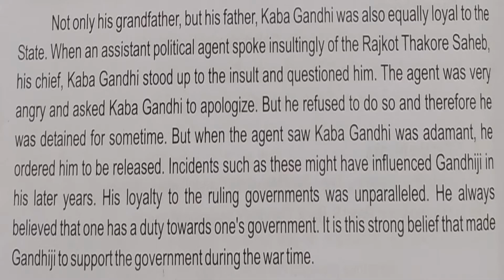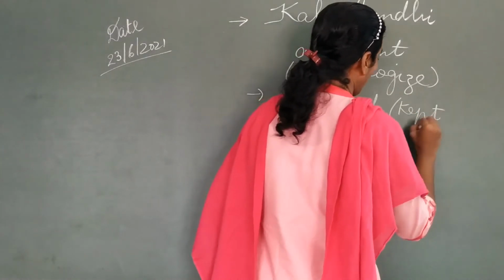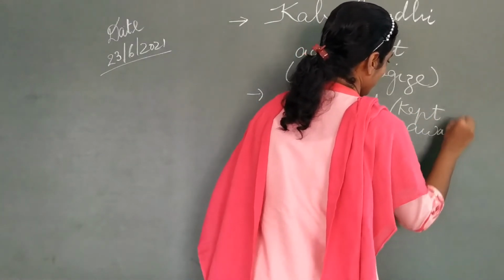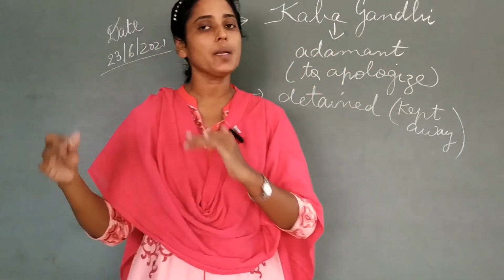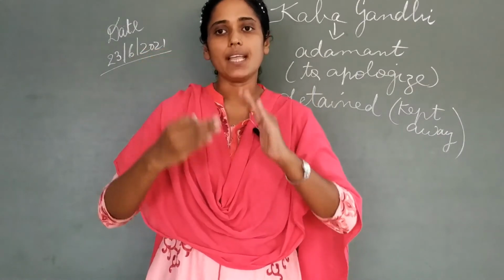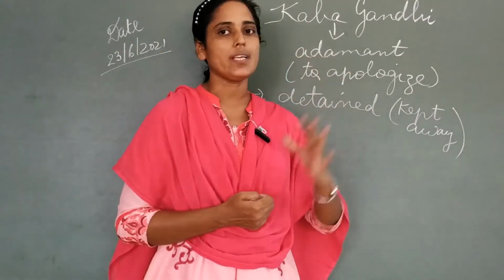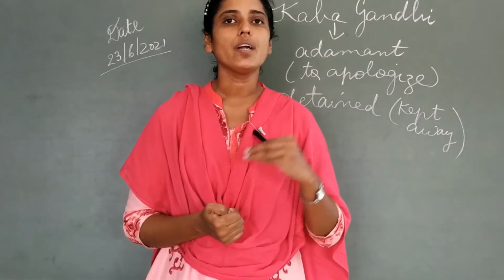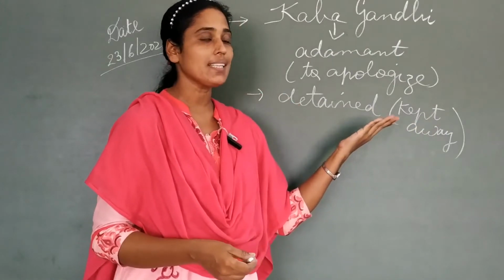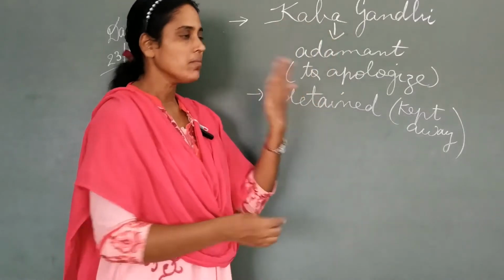Why? Because he had detained Kaba Gandhi. He had detained him for some time. Detained means kept back, kept away from the common public. For some time, during that political meeting, he was kept away. He was taken away from that specific area where the meeting was conducted. And when he saw that he was not going to apologize or say sorry, he ordered him to be released. So we can see the fearlessness of Kaba Gandhi. The fearlessness led him to be released.